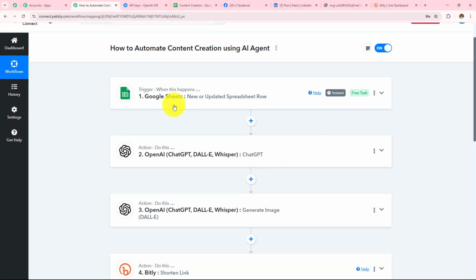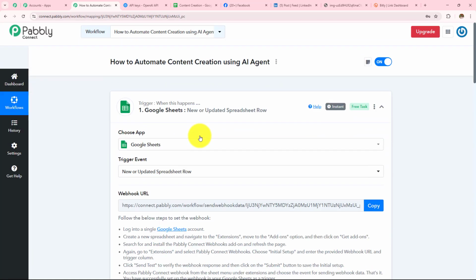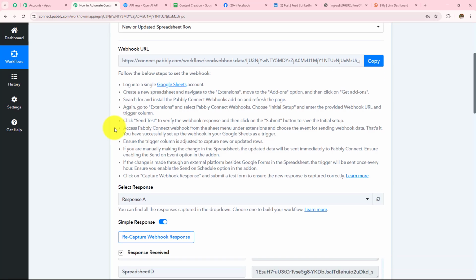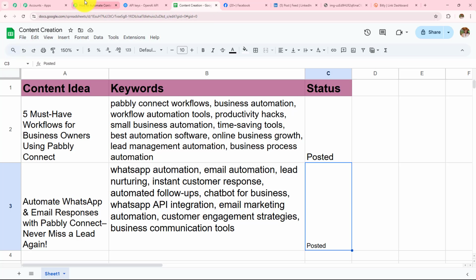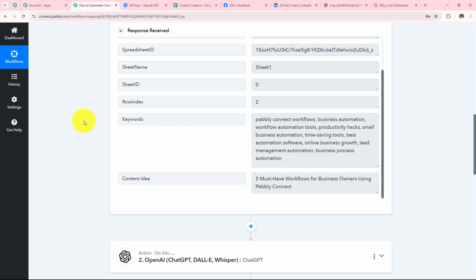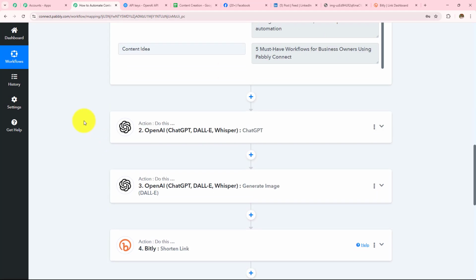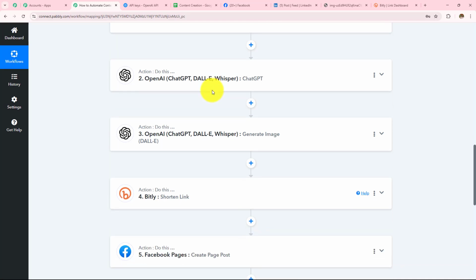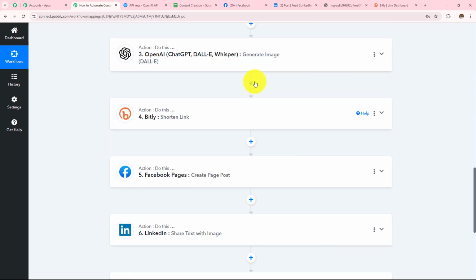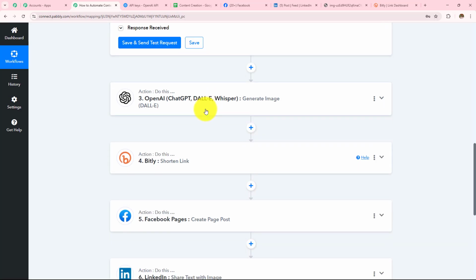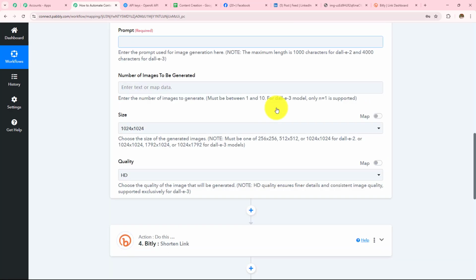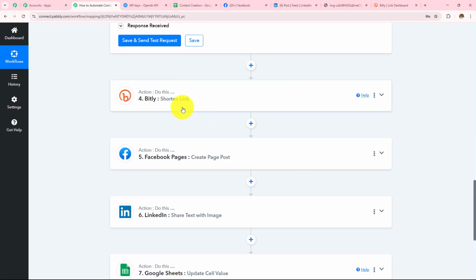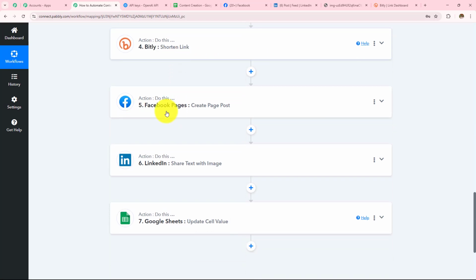Now to summarize, with Google Sheets as a trigger application, we made a connection with Pabbly Connect with the help of this webhook URL, we entered the content idea and captured that detail, or all the response, here in this workflow. Then we moved to the next step. As soon as we captured the content idea, I wanted to generate content on that same topic. So here I generated content with the help of OpenAI ChatGPT, and then with the help of OpenAI DALL-E, I generated an image on that same topic. Next, I wanted to shorten the link so as to post this on Facebook and LinkedIn. So I used Bitly. Then the next action application was Facebook Pages.